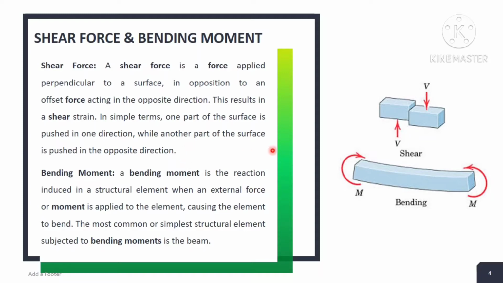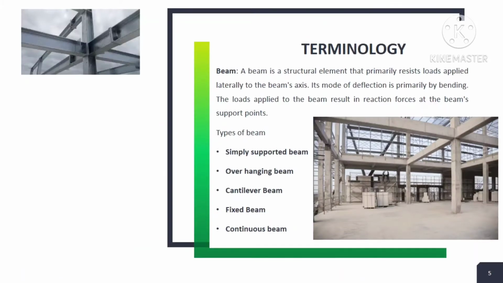Okay, this is the shear force and bending moment. We will get details about shear force and bending moment in the further sections, so you can understand easily. Now, some terminology used in construction structures. We know that in any building structure, the vertical section is known as the column and the horizontal section is known as the beam. Then what is the beam?